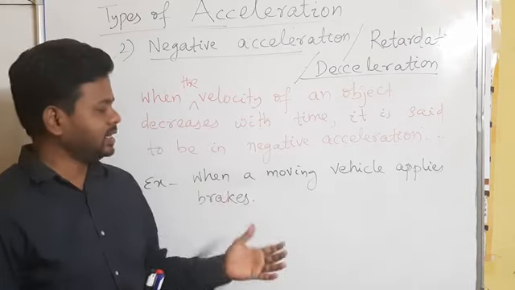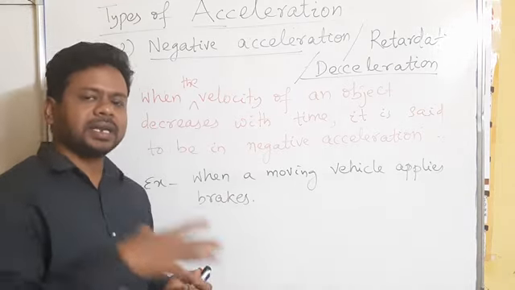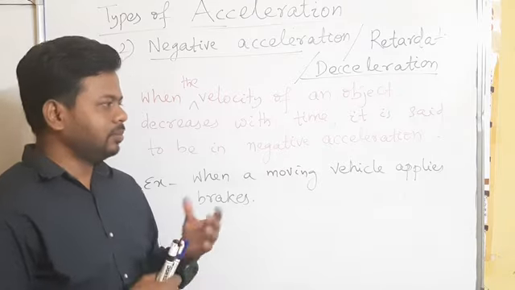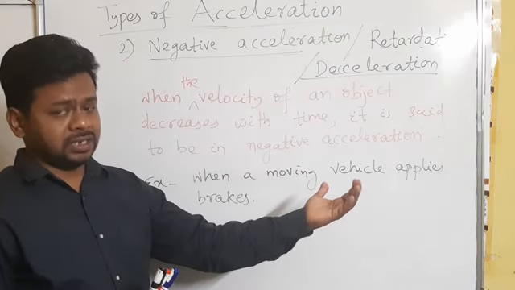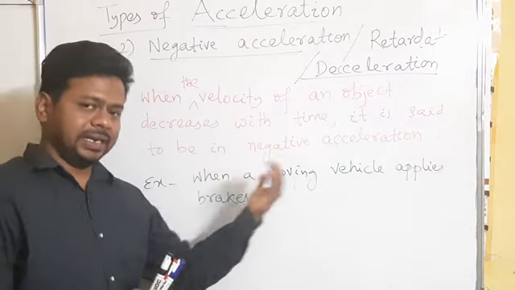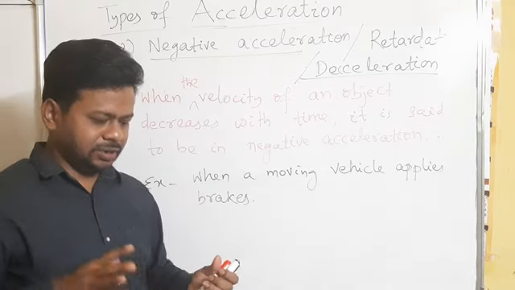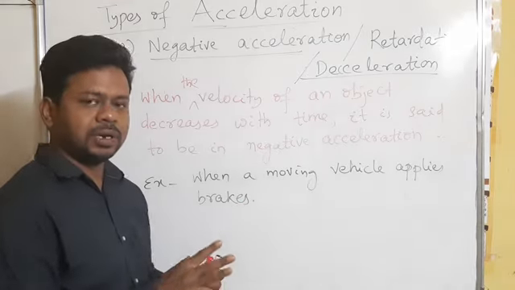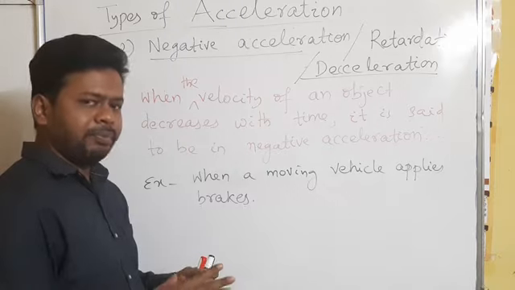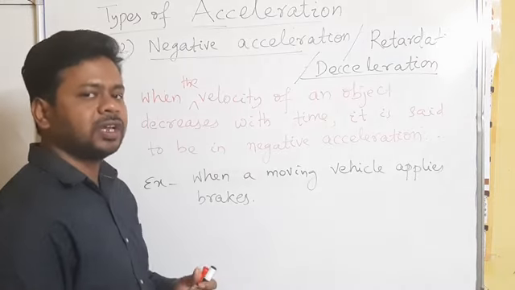So whenever a brake is applied, the acceleration becomes negative. Why is it negative? The final velocity is less than the initial velocity. For example, it is going at 60 km per hour. When we apply the brake, it becomes 40 km per hour.